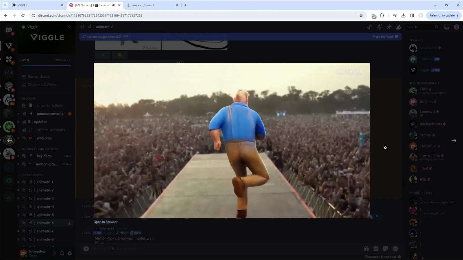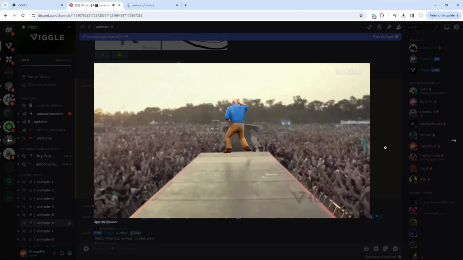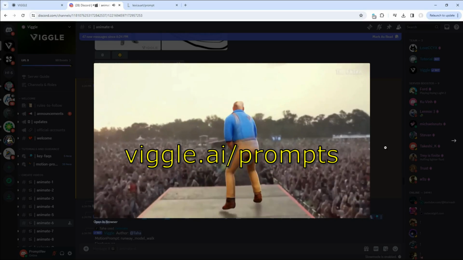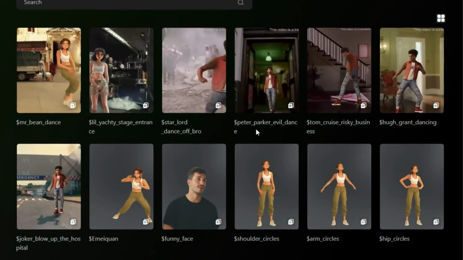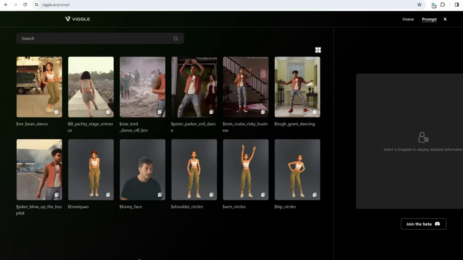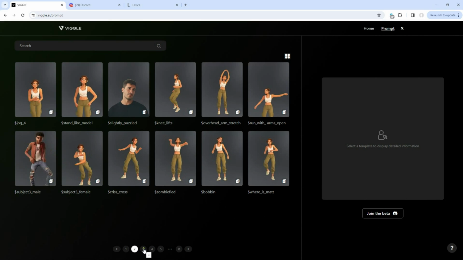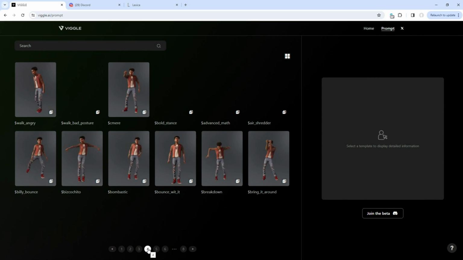But that's not all. You can find more such pre-made templates on their website at viggle.ai/prompts to create videos with a single character. Like this Mr. Bean dance, or Lil Yachty stage entrance, or Tom Cruise in Risky Business. Plus, there are numerous prompts spread across multiple pages. So, there's plenty to explore and create with Viggle.ai.